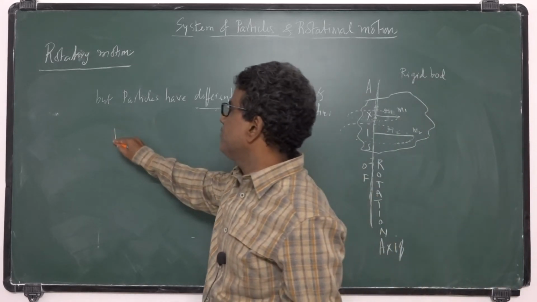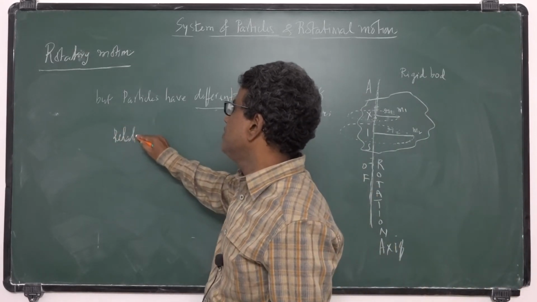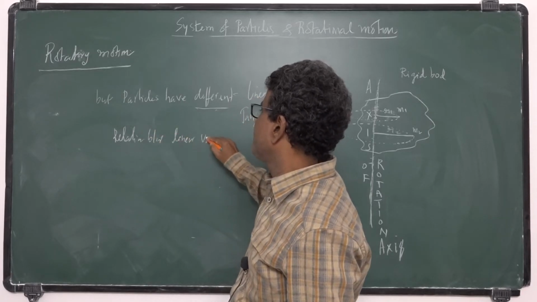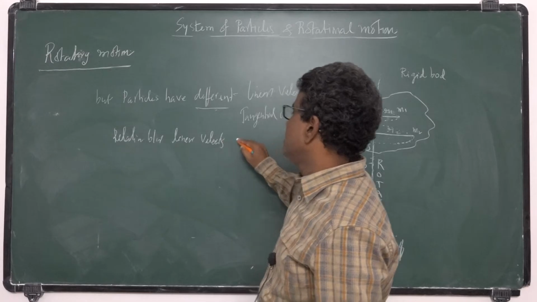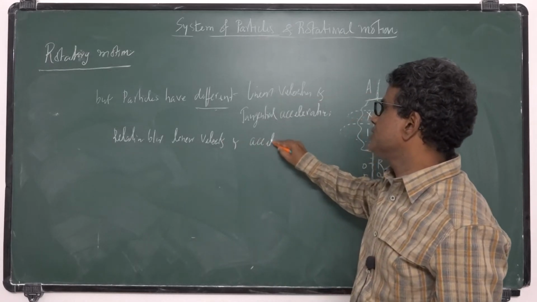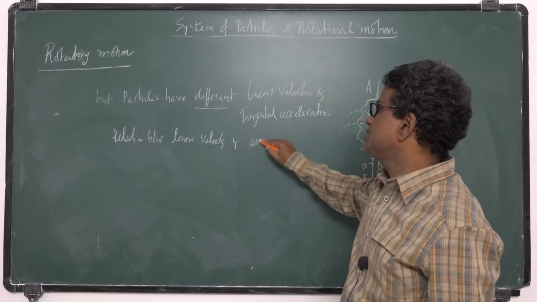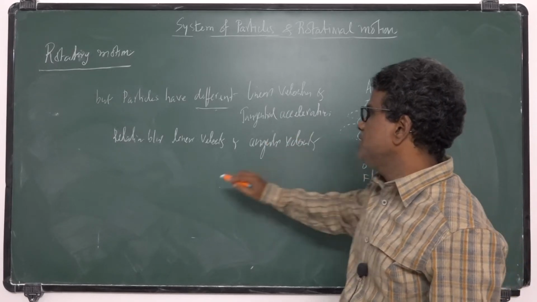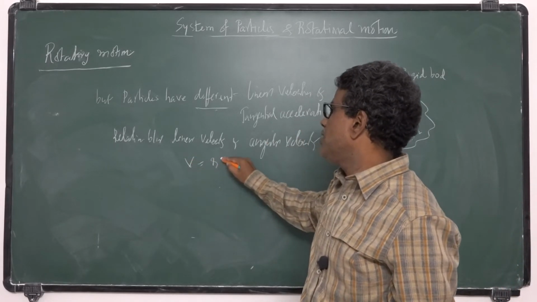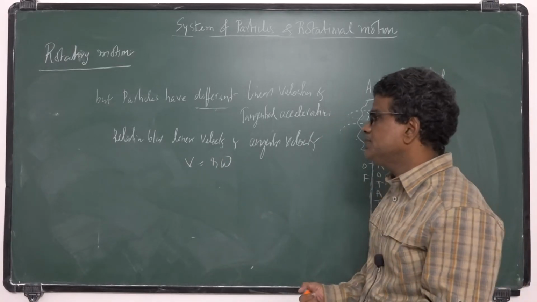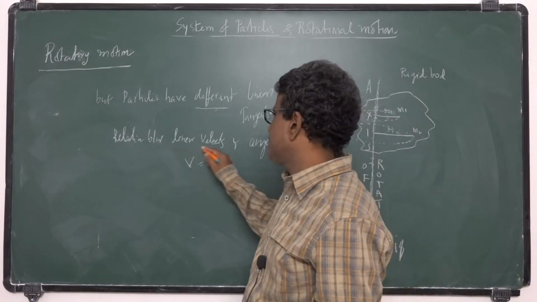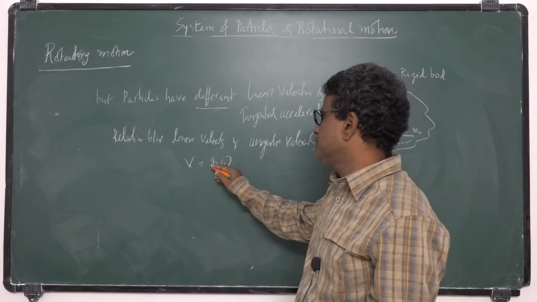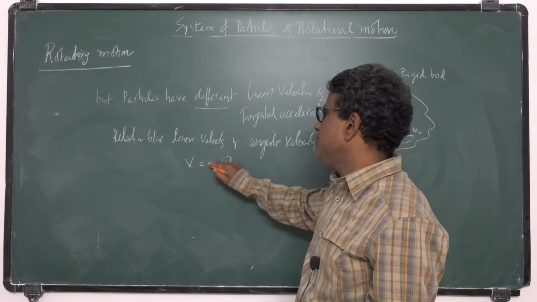All these particles will have linear velocity. Relation between linear velocity and angular velocity, we studied already: V is equal to R omega. What is V here? Linear velocity. What is omega? Angular velocity. What is R? Position vector.